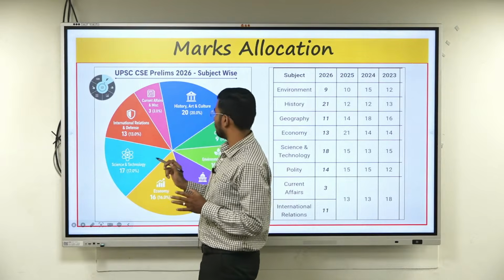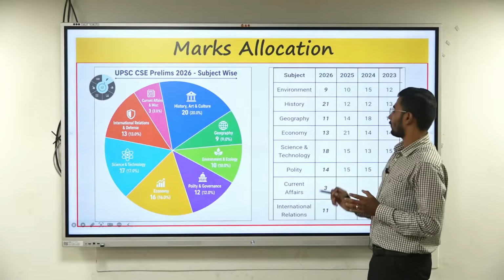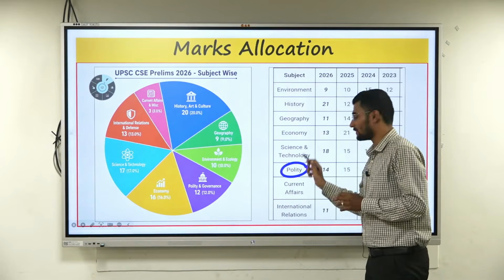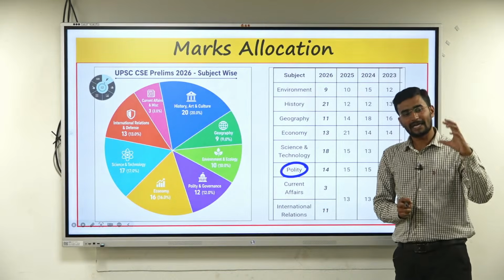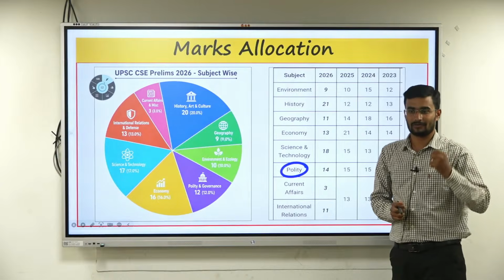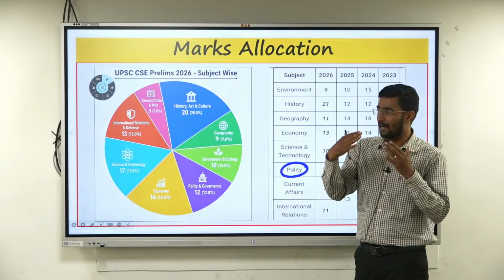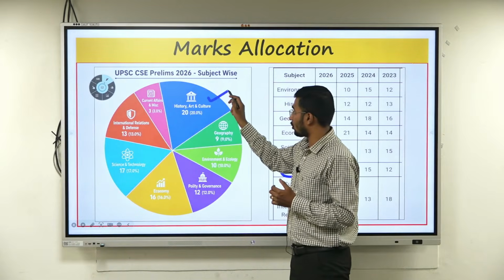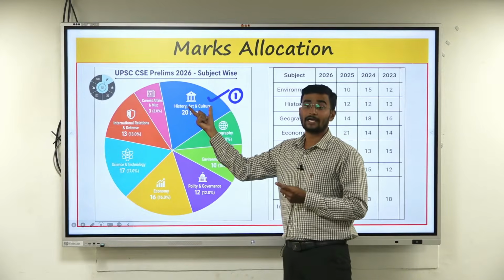Over the period of the last 5 years, the majority of the questions were being asked from what we call polity. Majority were from polity, and if that was missed, majority questions used to be from environment and ecology and economy also. But now the trend has shifted majorly towards what we call the non-core area, and that non-core area we call history, art and culture.